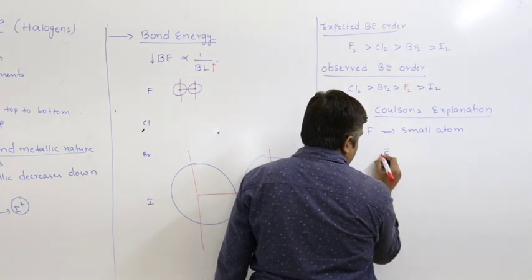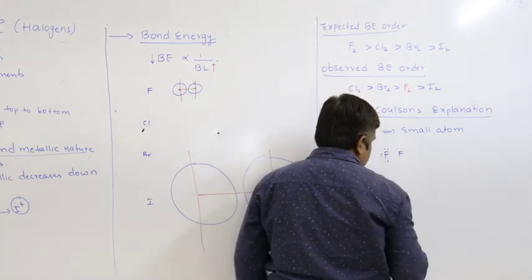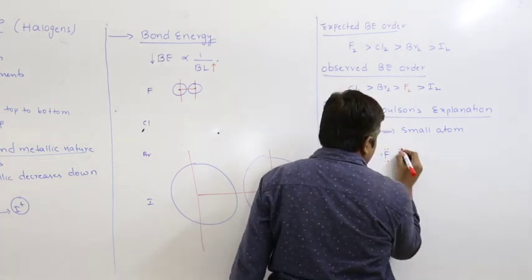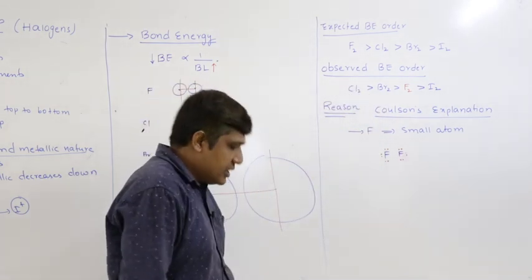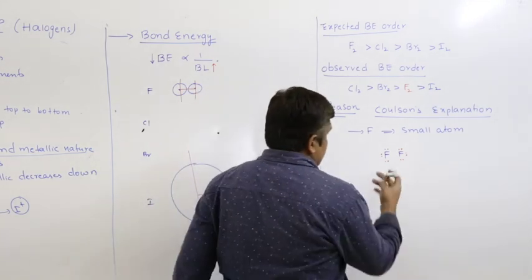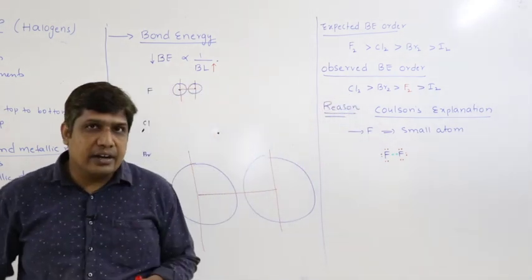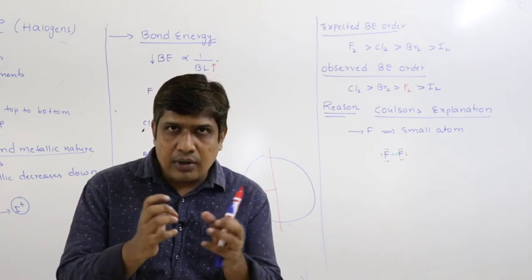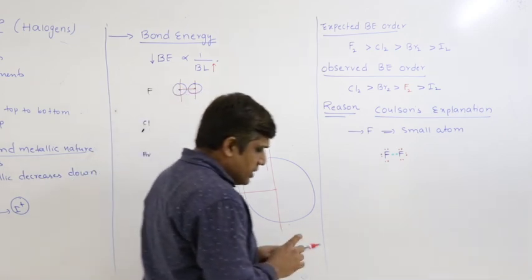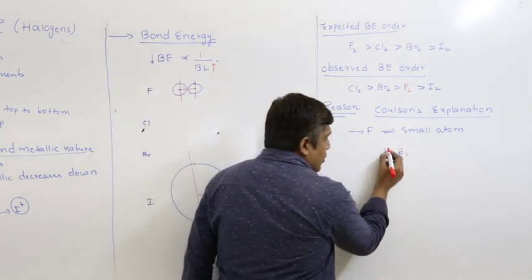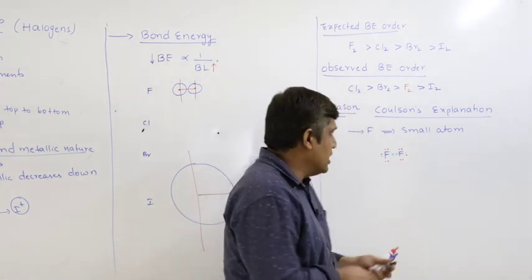there are 3 lone pairs; another fluorine atom, again there are 3 lone pairs, ns2 np5, and there is one bonded pair. Because of the smaller size of the fluorine atom, the fluorine atoms are expected to come closer to each other. The distance between them is less because of smaller size. Thereby these electron pairs are forced to come closer to each other. They are accommodated closely to each other.